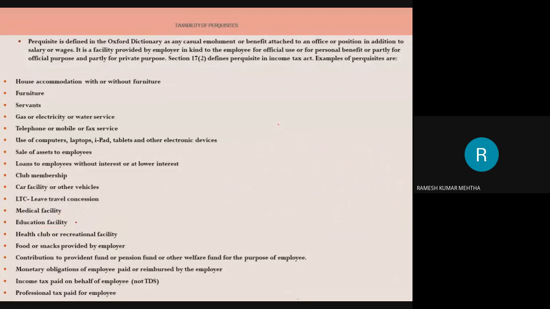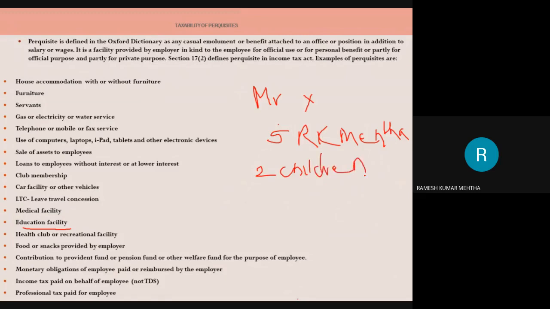But today we are not talking about that allowance, but about educational facility provided by the employer to the employee. For example, Mr. Ramesh Kumar Mehta is there, and he has two children. Now he is not given children's educational allowance.